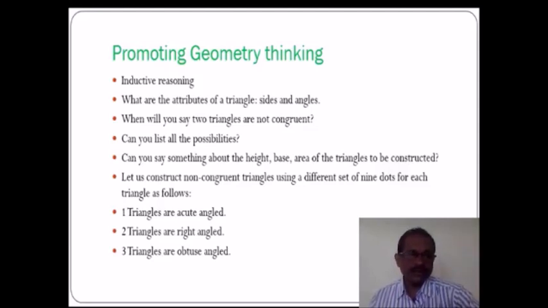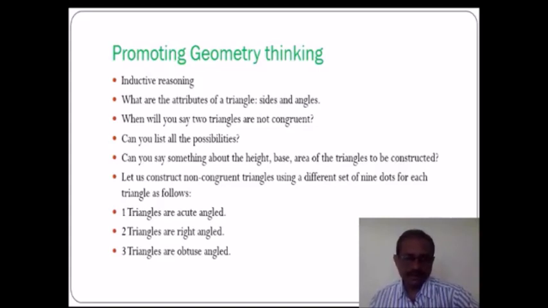So he can use inductive reasoning or inductive discovery like this. What are the attributes of triangles? Sides and angles. What will you say when two triangles are not congruent? Can you list all the possibilities? That means when you are going to decide criteria, how do you decide criteria? 3 angles, 3 sides; 3 angles, 2 sides; 3 angles, 1 side; 3 angles, 0 sides; or 2 angles, 3 sides, like this. So he thinks about all those possibilities.